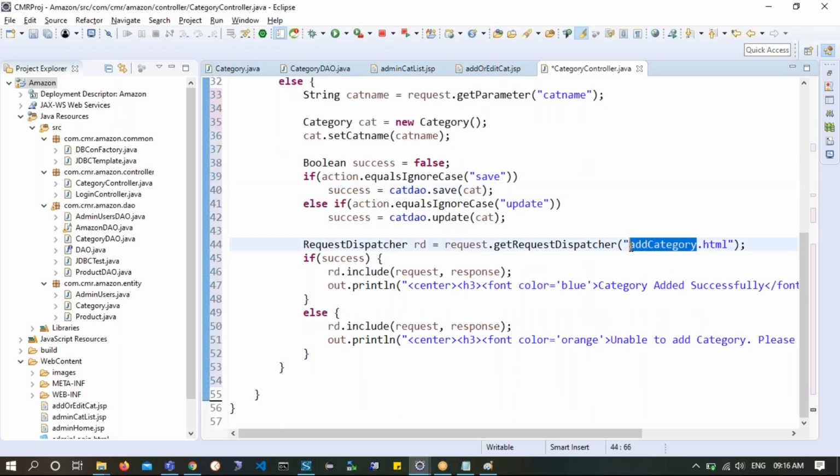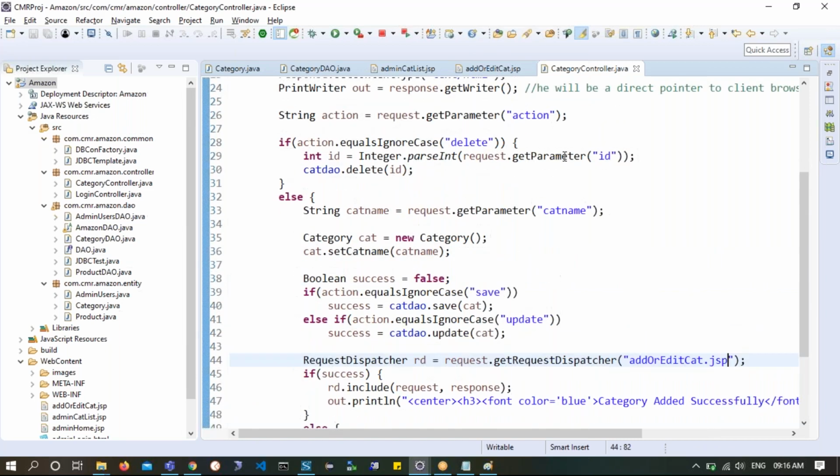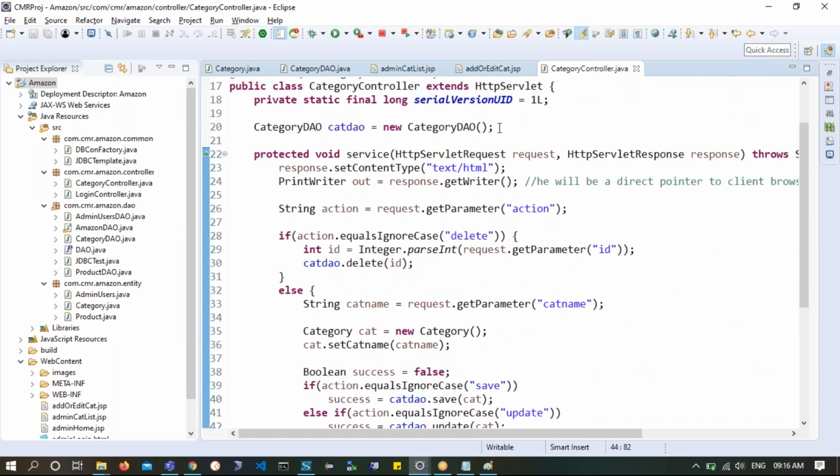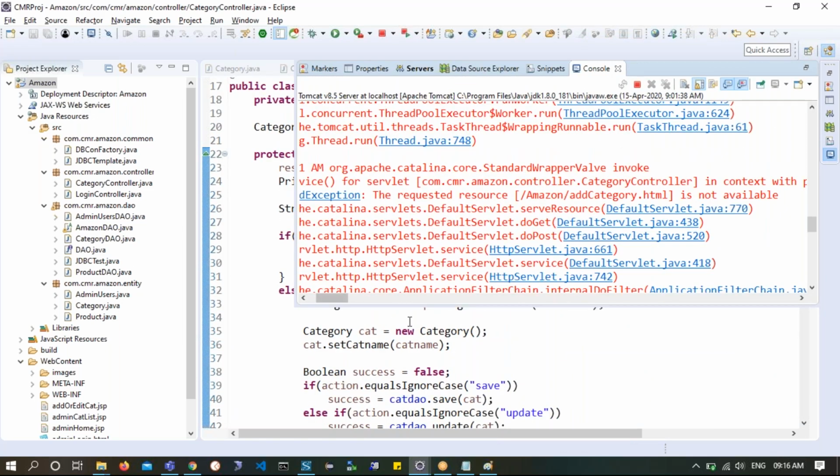Now it's not the add category, I'm supposed to go back to add or edit cat.jsp is where I'm supposed to take it. And then below this output, I just wanted to show category added successfully or unable to add the category, please try again. That's the only change. Control S. So let's see whether this will be working or not. So here I'm showcasing the ID and all. Now what is the pending part is I need to call this service method properly.